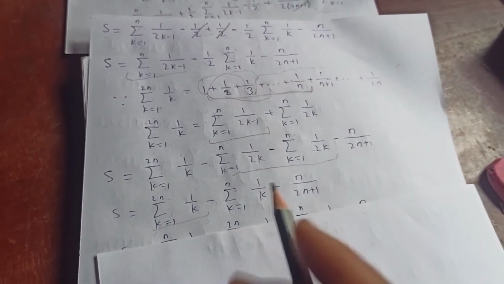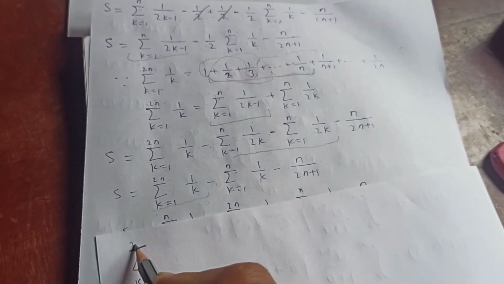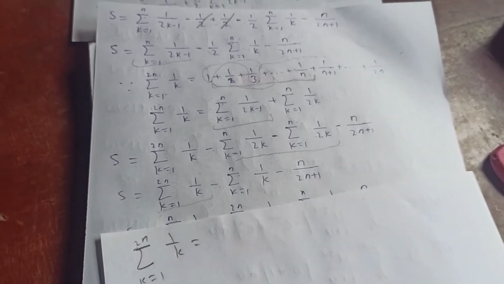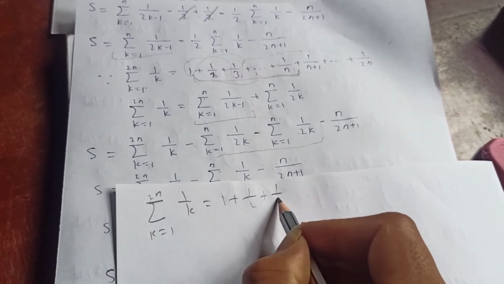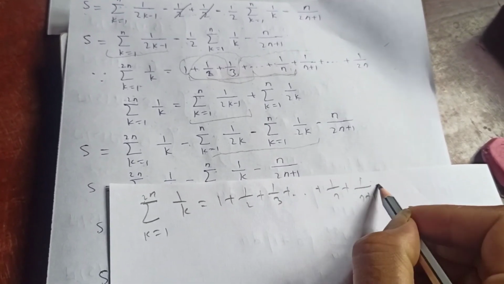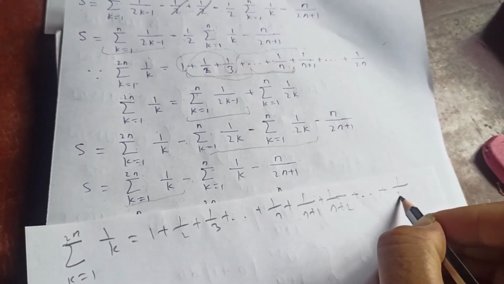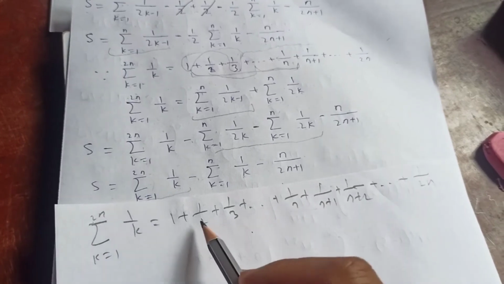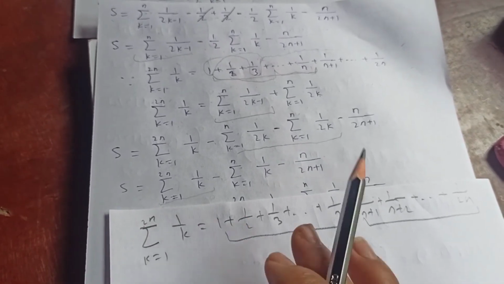Let me show you. Sum from k equal to 1 to 2n, 1 over k is nothing but 1 plus 1 by 2 plus 1 by 3 plus and so on up to 1 over n, plus 1 over n plus 1, 1 over n plus 2, plus and so on up to 1 over 2n. So this sum we can split into this term plus this term.